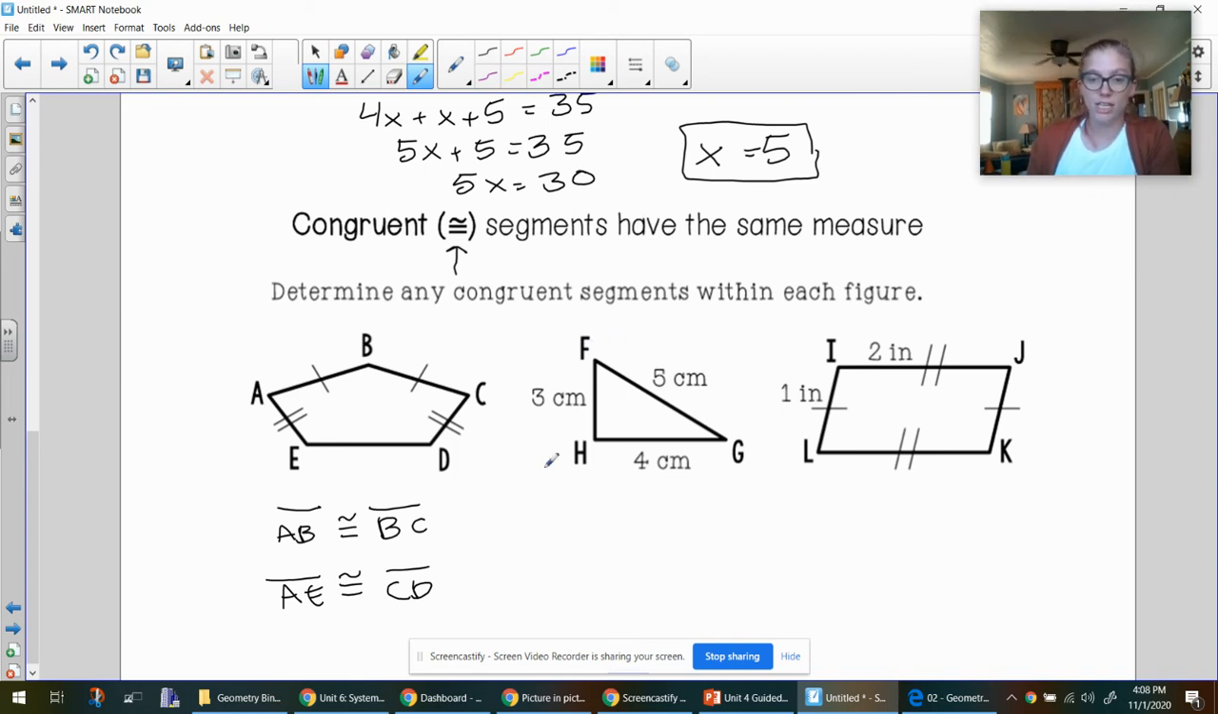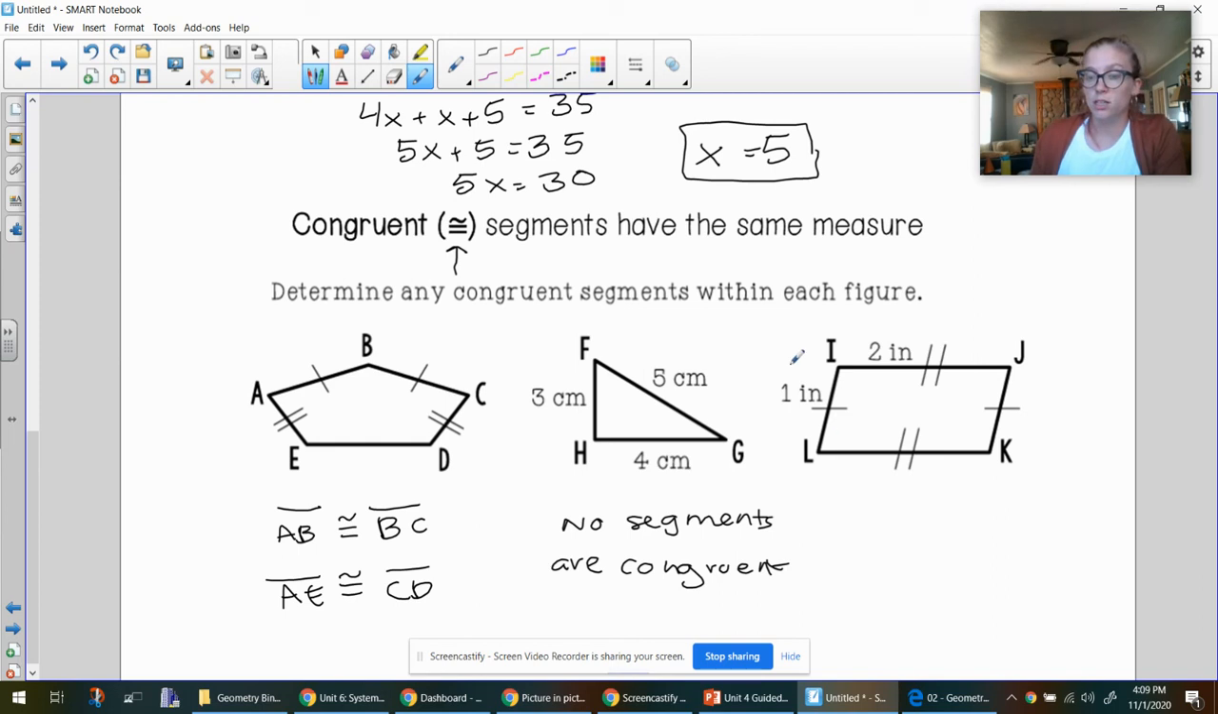In FGH, we have one side length that's 3, one that's 4, and one that's 5. So no segments are congruent because none of them have the same measure.